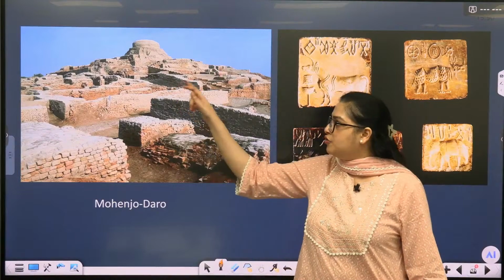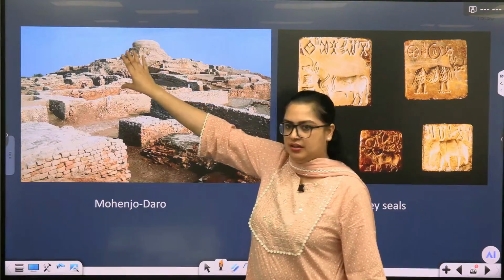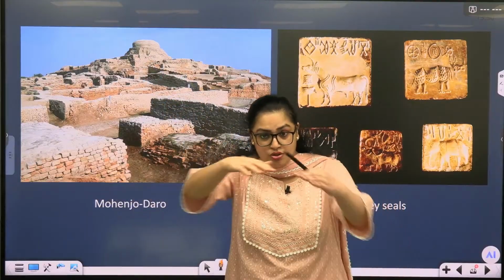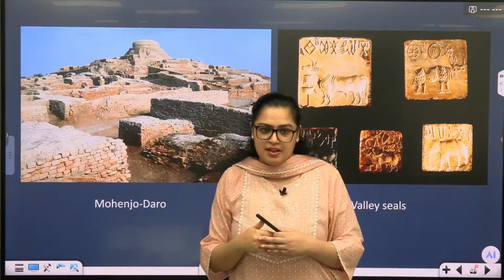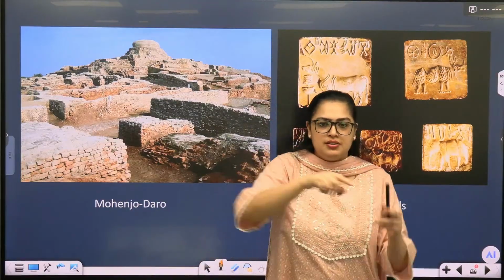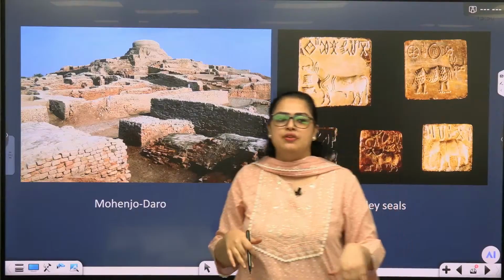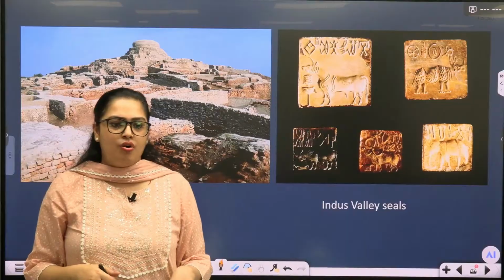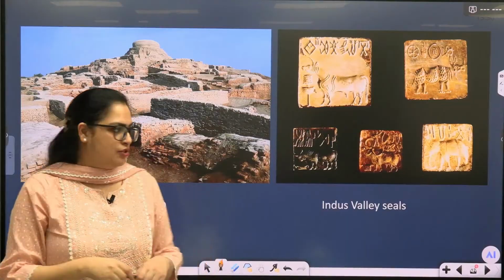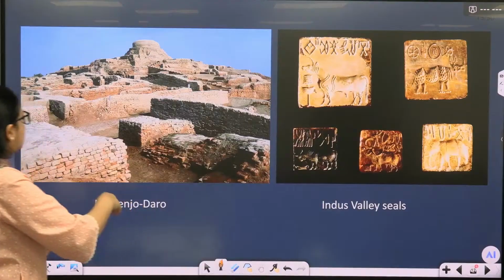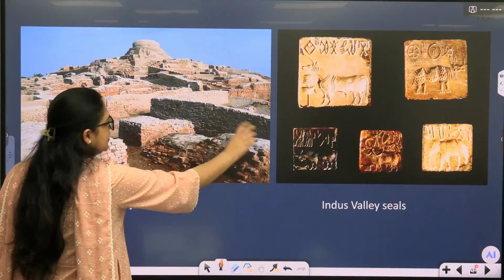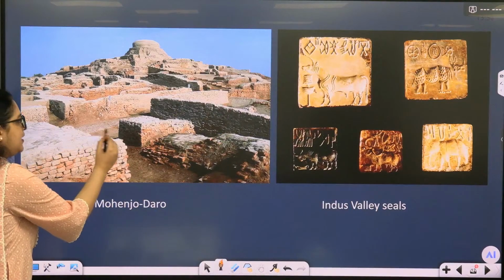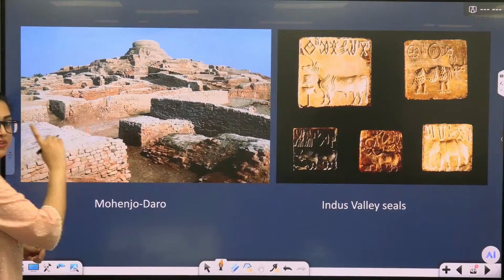But if you see the higher part of the city, which will always be in the west direction, and the remaining part of the city, which is much bigger in size, there you will get small circles, squares, rectangles. It seems like those were the houses of the subjects. And we have also got evidence of some workshops in Indus Valley civilization. So in the lower part of the city, you see these walls, now in a dilapidated condition. And just see, this is the brick lining on the floor. Could be the street of the time.